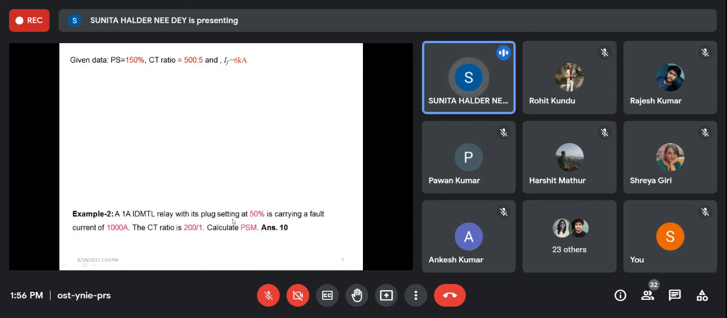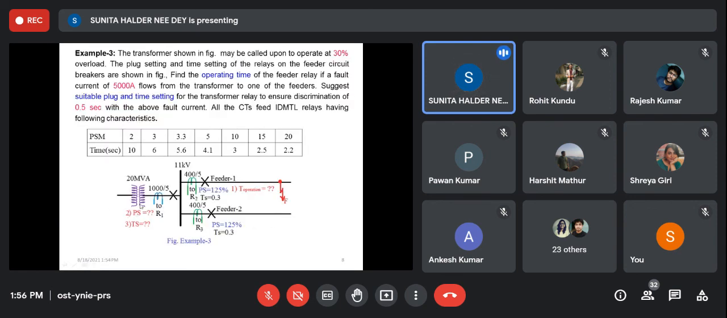Second example, I have given another data. You calculate the PSM yourself, only for practice, the same way. Next, say there is a transformer. There are two feeders with it. There is a fault at this feeder. Plug setting and time setting of these relays are given, and the transformer can operate at 30% overload. You have to calculate the operating time of this feeder relay, when it will operate.